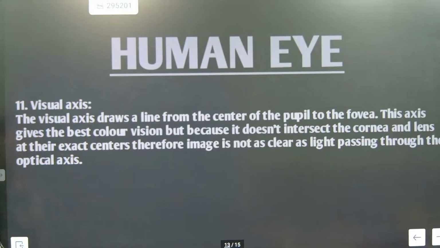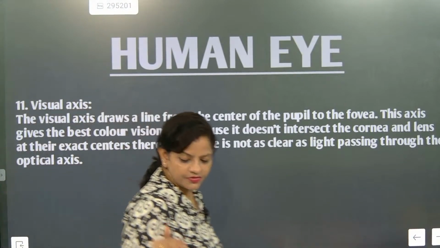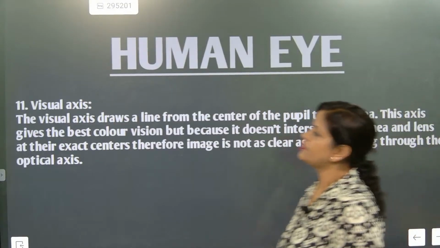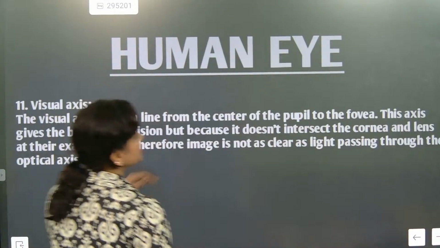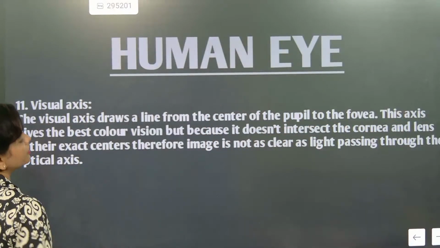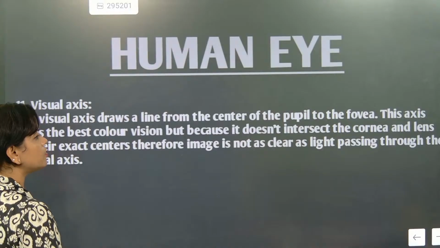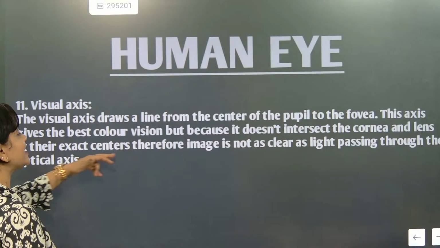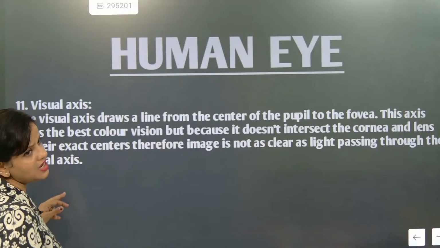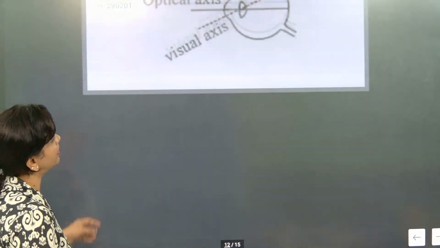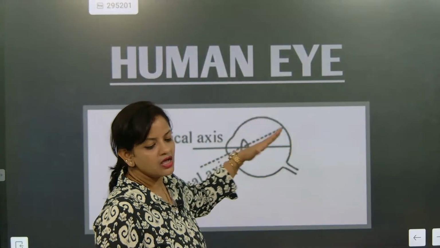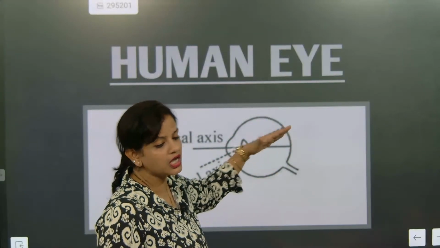Now the visual axis is different from the optical axis. The visual axis draws a line from the center of the pupil to the fovea. This axis gives the best color vision, but because it does not intersect the cornea and lens at their exact center, the image is not as clear as light passing through the optical axis. The optical axis will give a clear-cut image, but the visual axis will not. But it is very good for color.